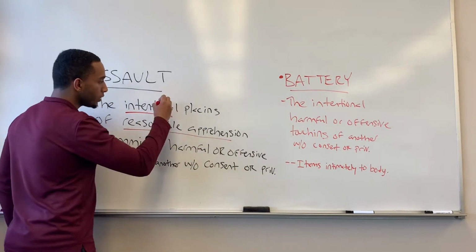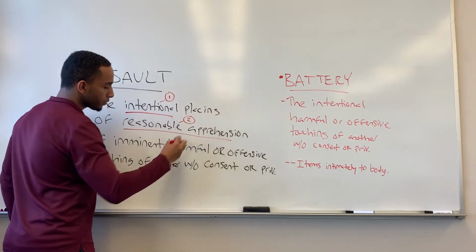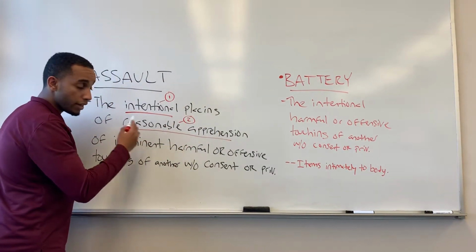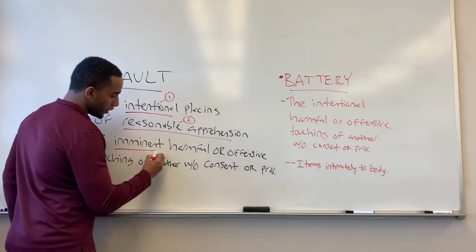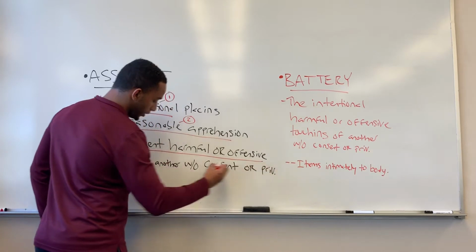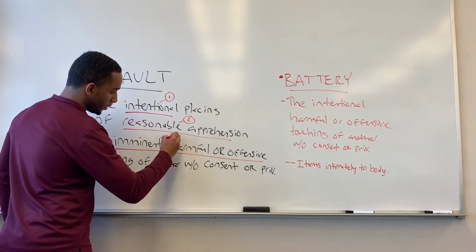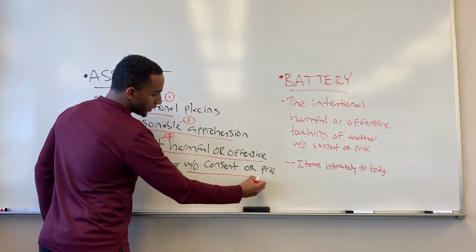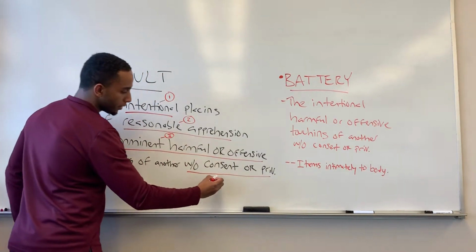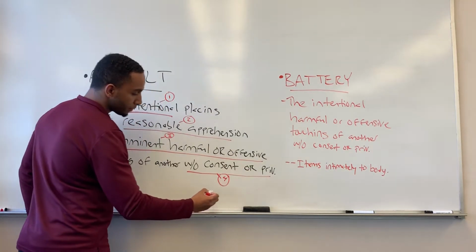Element 1, element 2. Of imminent harmful or offensive touching. That's element number 3. And lastly, the defendant did not have consent or privilege to do that act towards the plaintiff. That is the 4th element here.